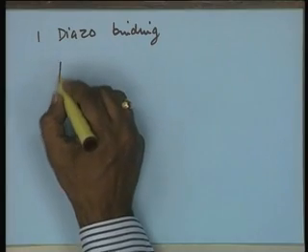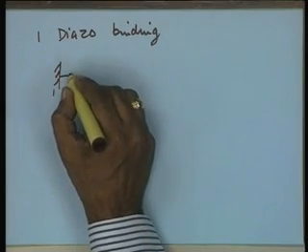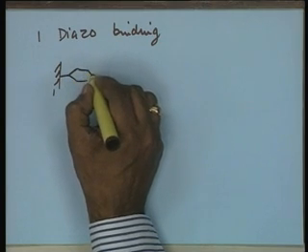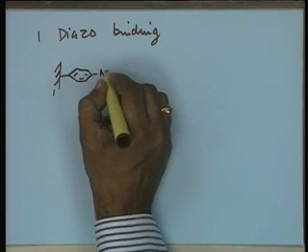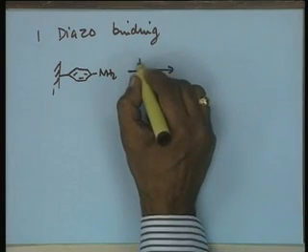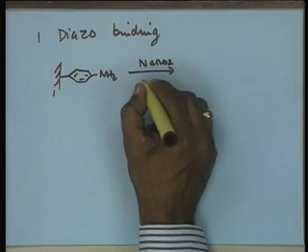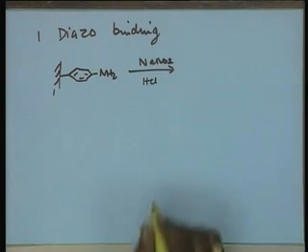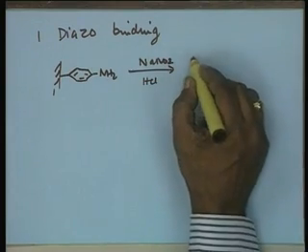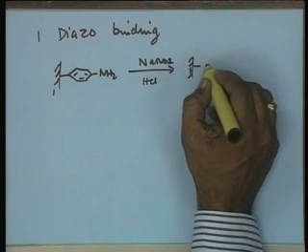You make a diazonium derivative of the solid support by treating the support containing aromatic amino groups with sodium nitrite under acidic conditions, and you get a diazonium derivative.